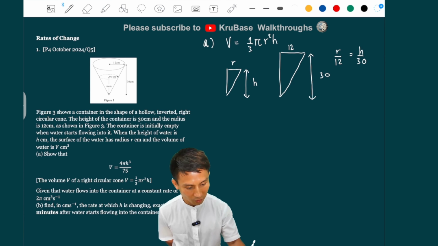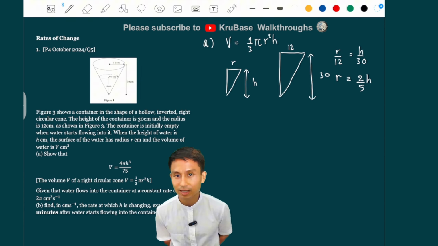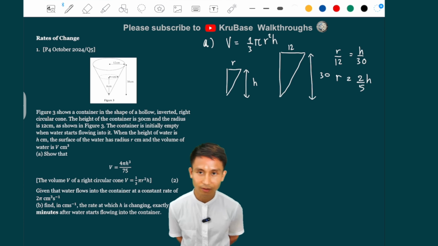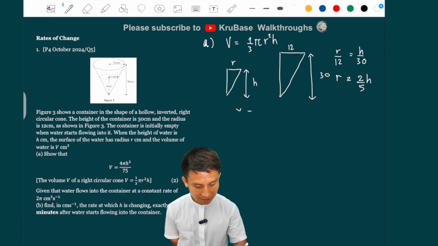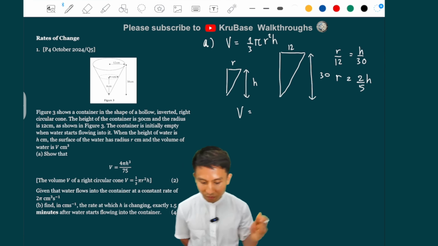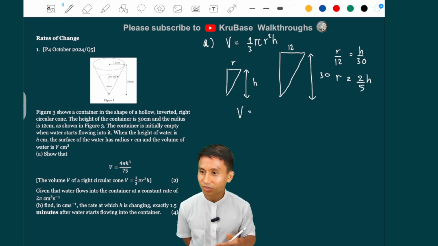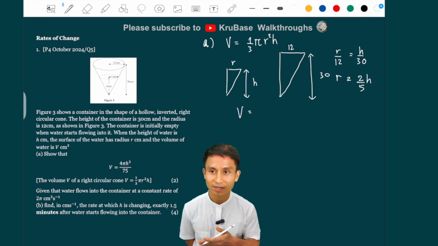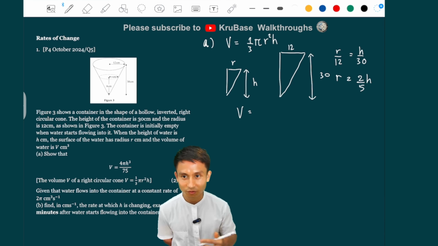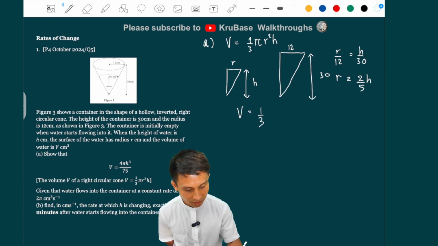If we rearrange, we get r equals, what's that? 4 over, so I'm going to use 6, right? So 2 over 5 h to cancel that. And that's it. So we're just going to plug that in to the formula. And if you can't prove this, you can just go to the next step and use the result from part A. There's no worry there, if you fail to prove it. So I'm going to plug that in and see if I actually get what they want there.